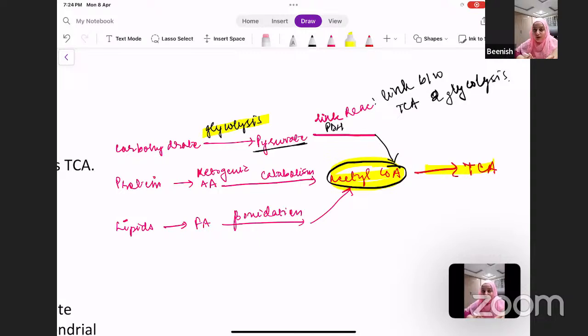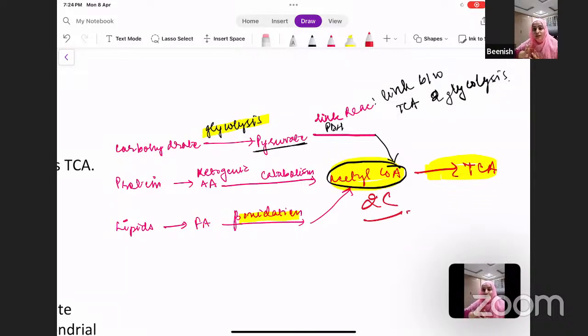Lipids also, we've already studied that how the fatty acids, they undergo beta oxidation and they ultimately end up forming acetyl-CoA. So you see all your macronutrients, ultimately, they converge into acetyl-CoA. And now this acetyl-CoA will enter TCA. And in the TCA, this acetyl-CoA, which is a 2-carbon compound, this will get completely oxidized.